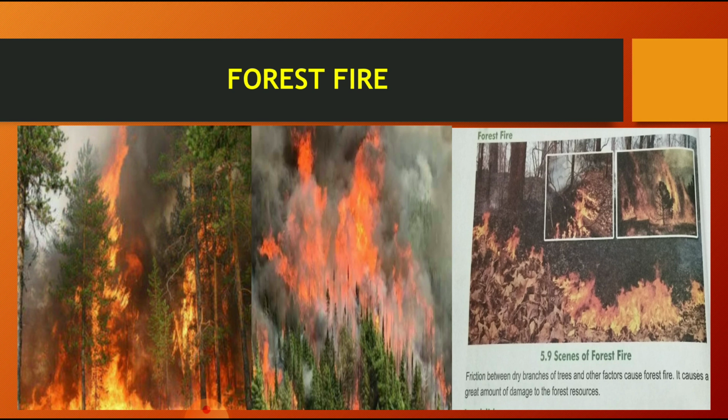So we all know that due to some factors, or the friction of the branches, it may cause fire, right? And so the whole fire may cause the fire in Africa also, the Amazon, the whole forest was under the fire. If the forests are under the fire, how are we going to get the medicinal herbs, my dear students? Because forest gives us many things.